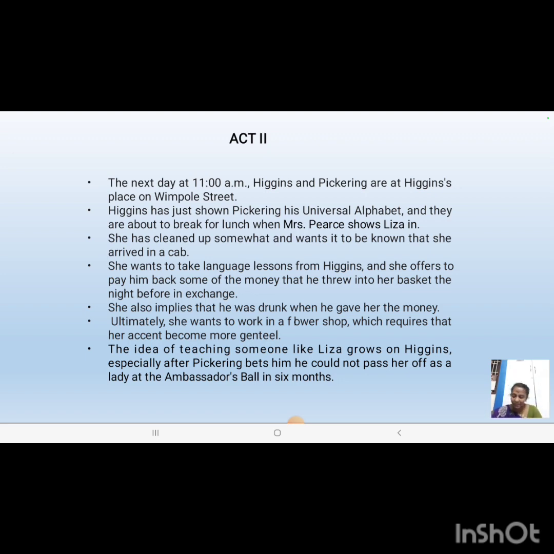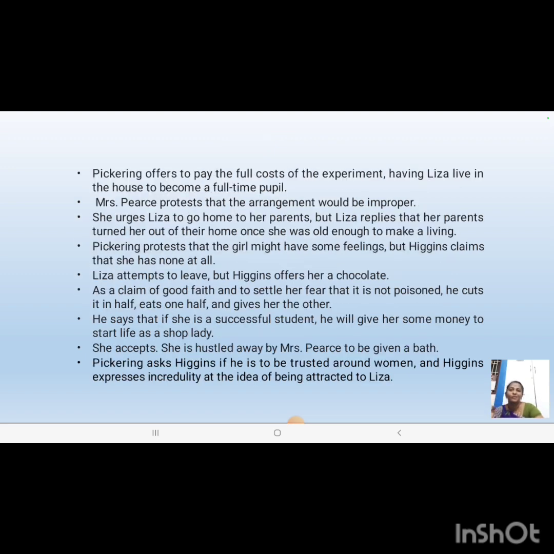But Pickering will say that Higgins will never succeed in making Eliza a rich girl. So Higgins will accept this as a challenge, and he will say that within a period of 6 months he would be able to pass her off as a duchess. So they both will accept the challenge, and Pickering will offer to pay for Eliza's education. But Mrs. Pearce will protest all these arrangements, saying that an unmarried lady should never be allowed to stay there.